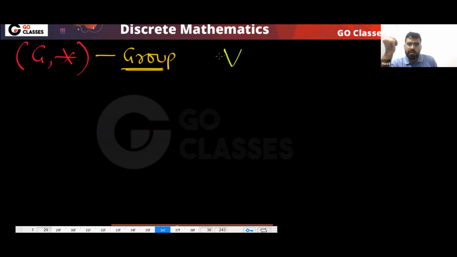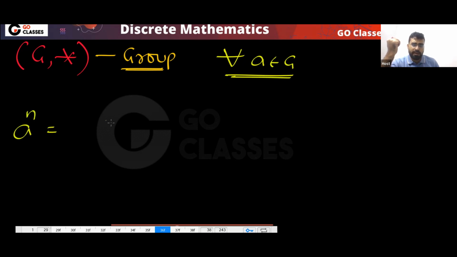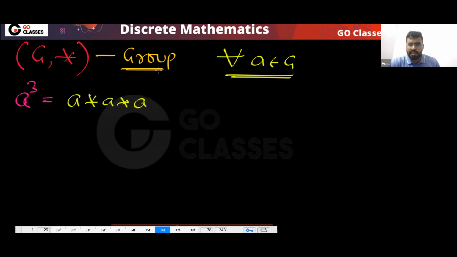Now for all a, this is how you can define what a to the power n is. For example, let's see what is a power 3. Can anyone tell me what a power 3 is? That means a * a * a.